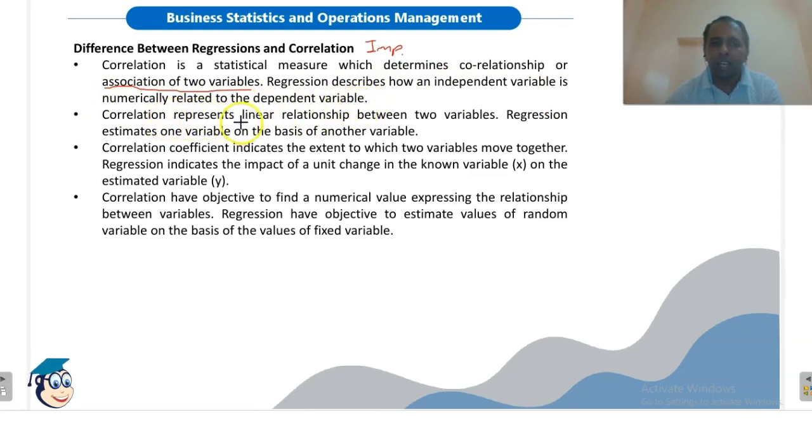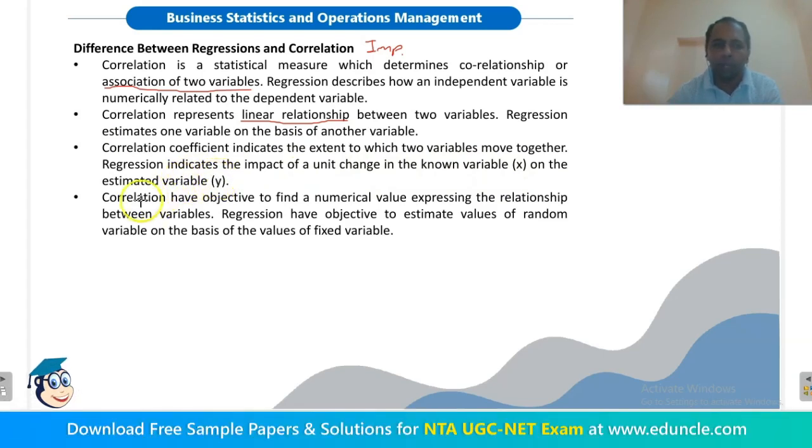Correlation represents linear relationship. Remember, we are calculating linear relationship between two variables. Regression estimates one variable on the basis of another variable. Correlation coefficient indicates the extent to which variables move together. Regression indicates the impact of unit change in the known variable on the estimated variable or the dependent variable.